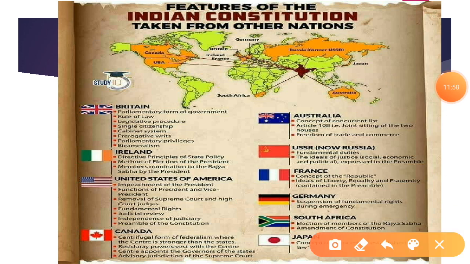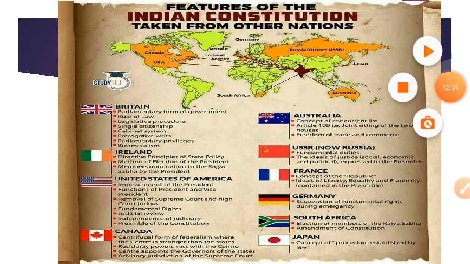For example, our country has single citizenship, which was taken from the British Constitution. Likewise, many ideas were taken from other nations.